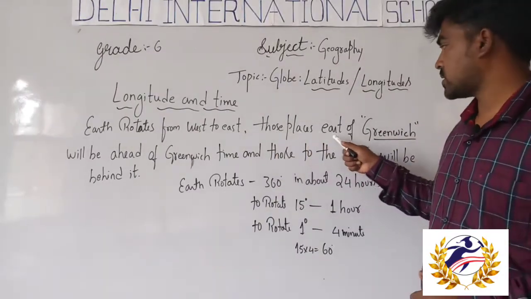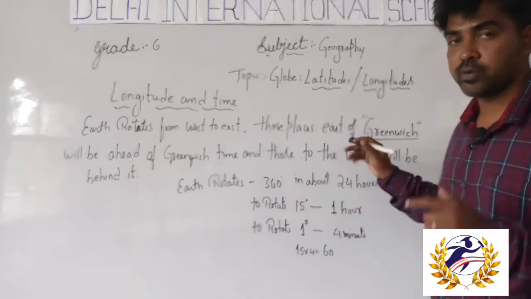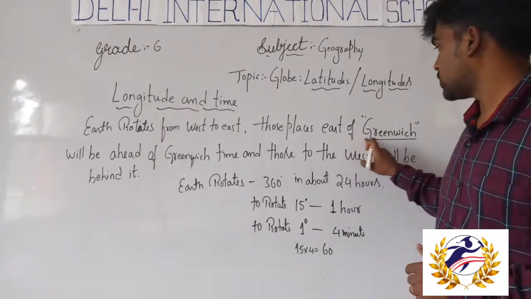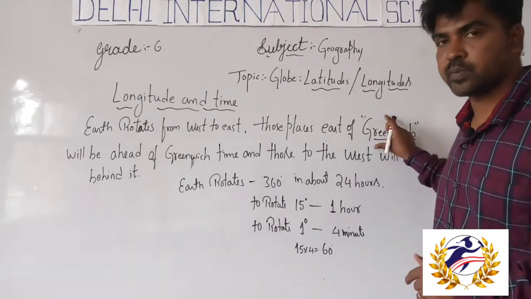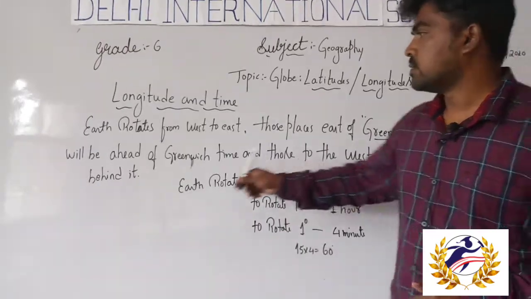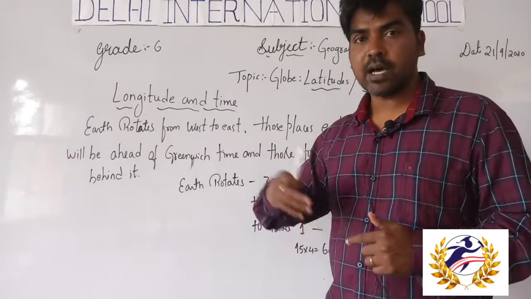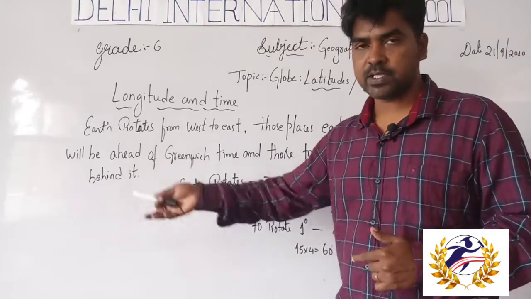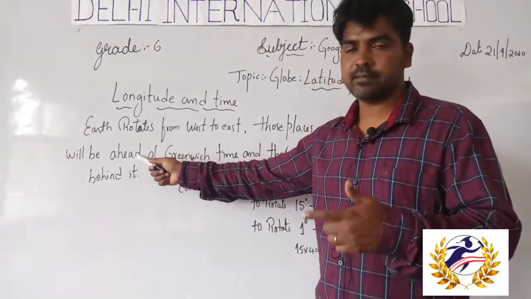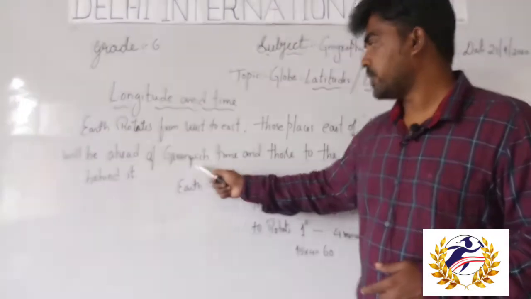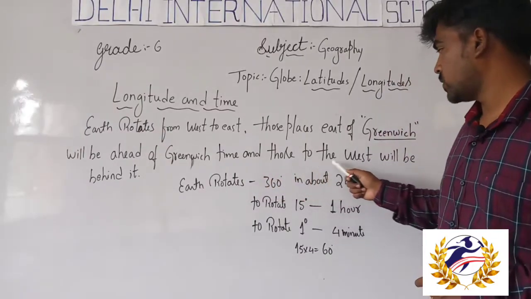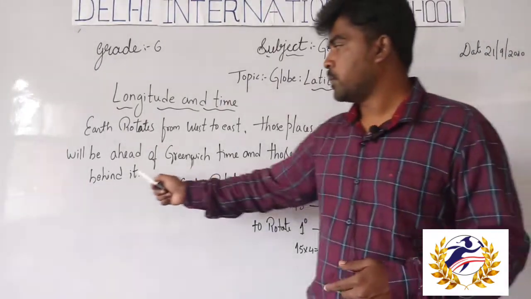Those places east of Greenwich, I will explain the meaning of Greenwich, will be ahead, not behind, ahead of Greenwich time, and those to the west will be behind it.